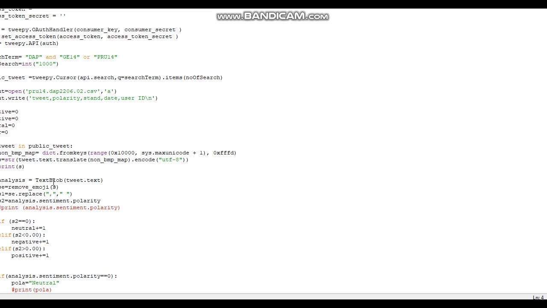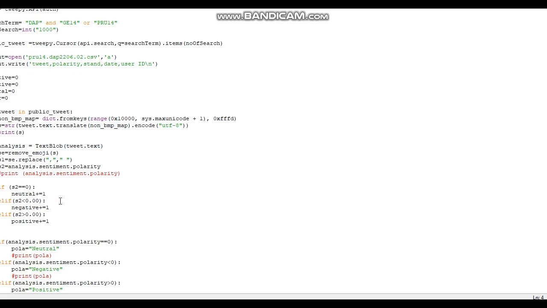So first we declare positive 0, negative 0, neutral 0, and polar 0. We don't want any value stored in these terms. Okay, this is where we remove the emoji.